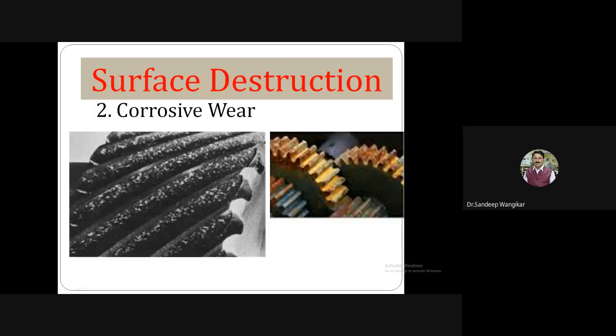Let us move to the next, corrosive wear. The name itself indicates that wear occurring due to corrosion is termed corrosive wear. Here, no need to highlight the complete surface. This one is black and white, and this is somewhat a color image. You can see complete rusting is observed here, and mature rusting is there. You can call this corrosive wear.